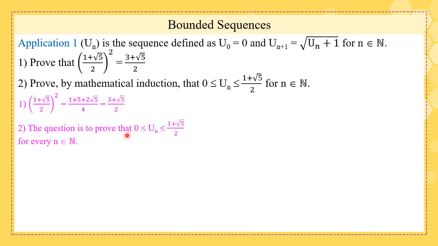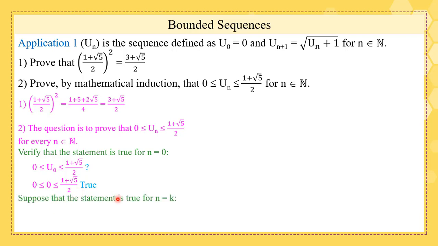Let's begin proving by mathematical induction. Remember, we always put the question. We need to prove that un is bounded between 0 and (1 plus radical 5) over 2. We verify it for an initial term for n equals 0. So is u0 bounded between these two quantities? We know that u0 is 0 from the given, and 0 is bounded between 0 and this quantity, so this is true.